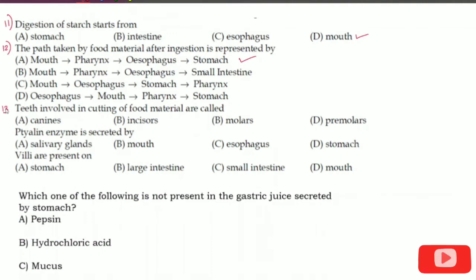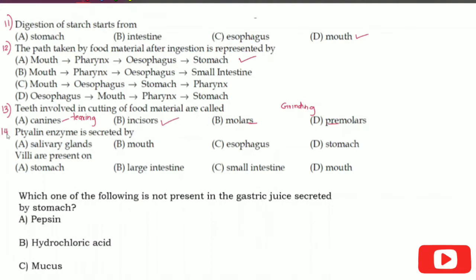Question number 13. Teeth involved in cutting of food materials are called canines, incisors, molars or premolars. We know that there are 4 types of teeth present in our mouth, and the functions of these teeth are different. Canines help in tearing of food, whereas molars and premolars help in grinding food. So the teeth which are involved in cutting of food are incisors.